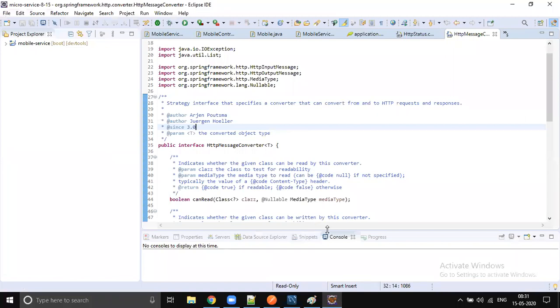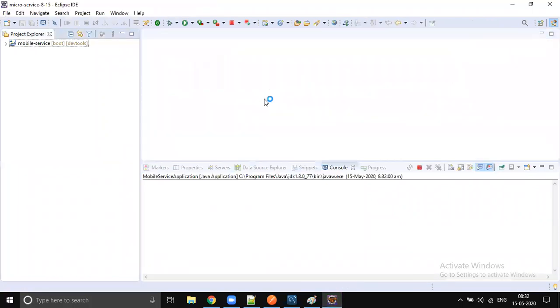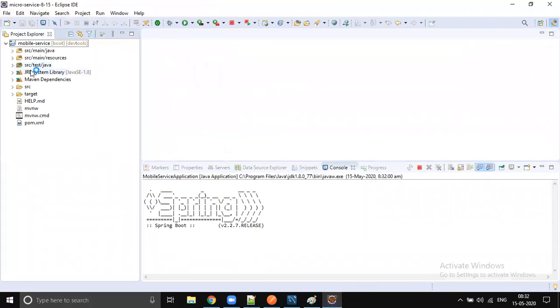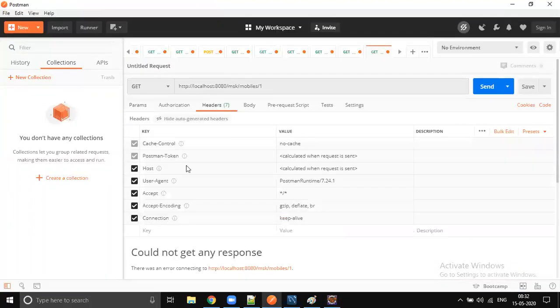Okay, how to start this? We just switch to the workspace. Let me start this. If I send this, you'll see the header parameter accept, what is going to be coming back. So for GET, there is no header parameter and no content type, because we are not sending any data.